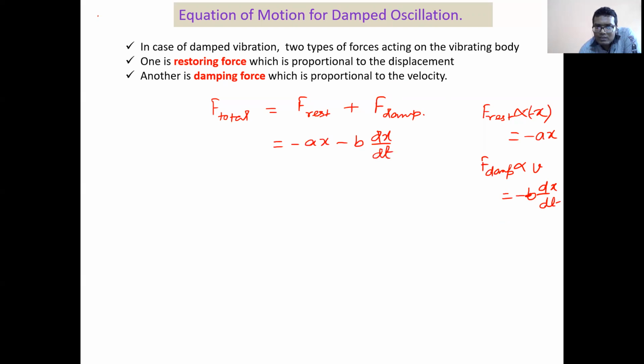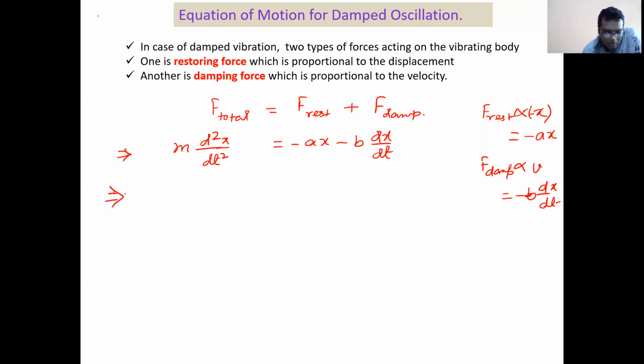Why have we taken minus? Because it is also an opposing force, right? So that's why it is negative also. So this is my total force. So we can write what will be my equation of motion? From Newton's second law, we can write m d2x/dt2, right?